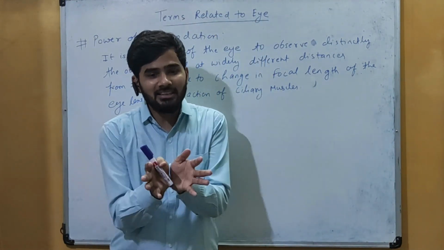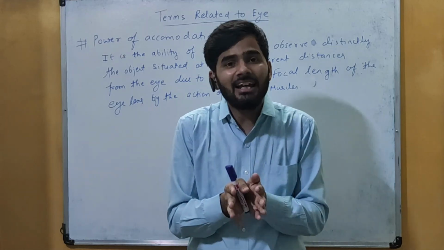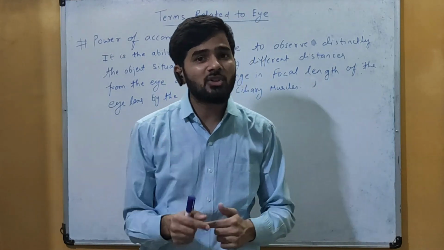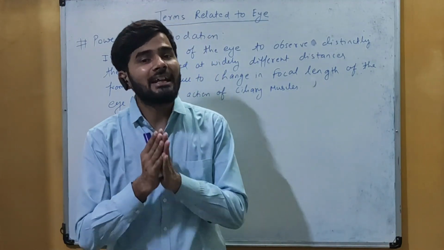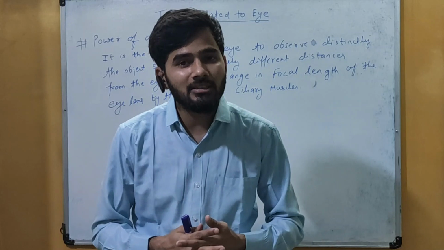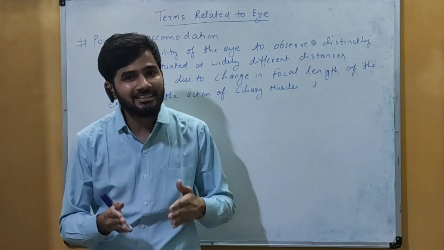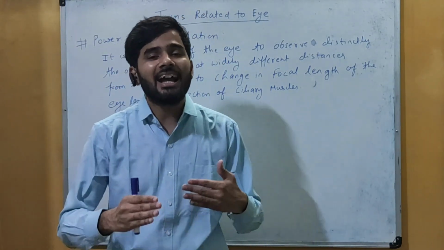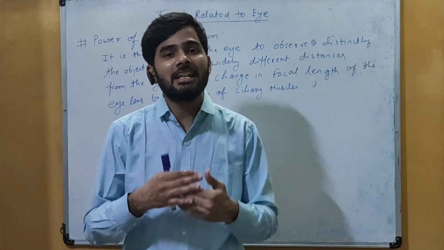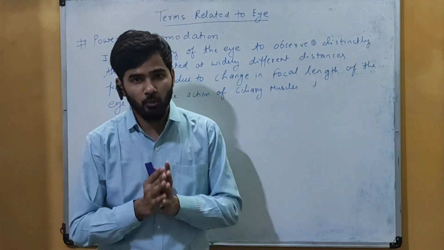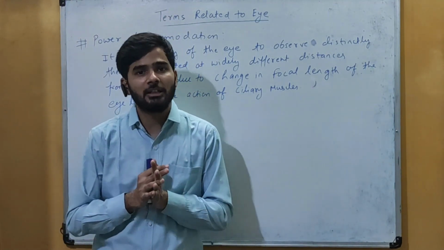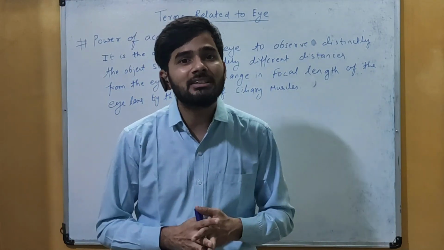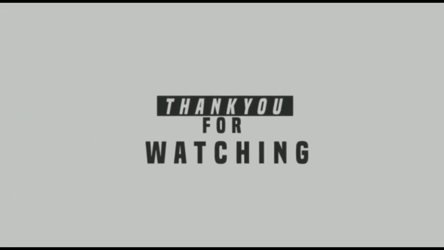In the same way, if the ciliary muscles are relaxed, in that case the radius of curvature increases, focal length increases, but the power decreases. So with the help of ciliary muscles, the focal length of the eye lens can be changed, and with the help of that the eye can see either far off objects or nearby objects distinctly. Okay, this is what the power of accommodation is, and these are some terms related with the eyes. In the next video we will see the defects of human eye.